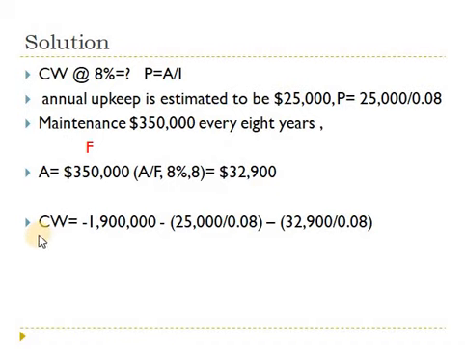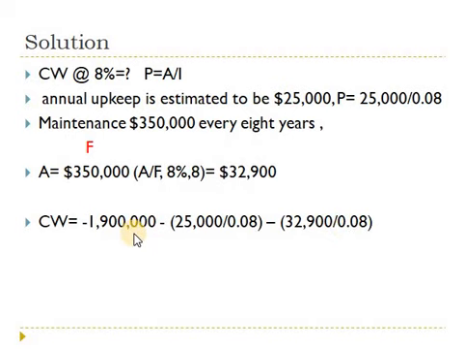So what will be the overall capitalized worth? Remember that this is a variation of the present worth. As if I'm getting the present worth, but I just give it another name. So here I have the initial investment of 1,900,000 and this is already at the present, at P0. So what do I do with it? I just put it with the negative sign and add the rest of the values.